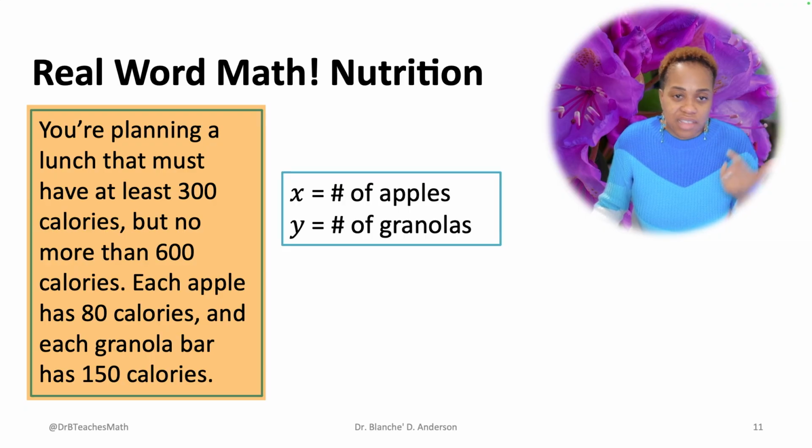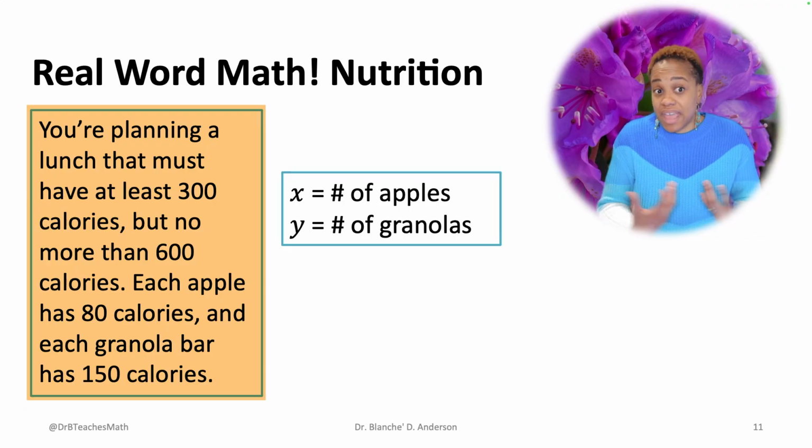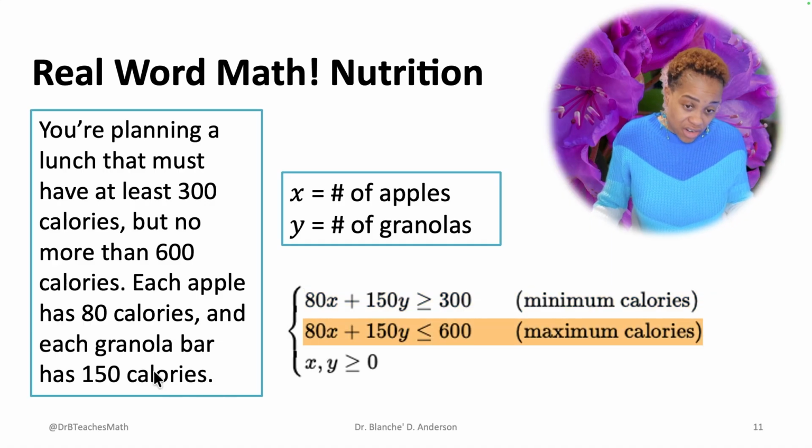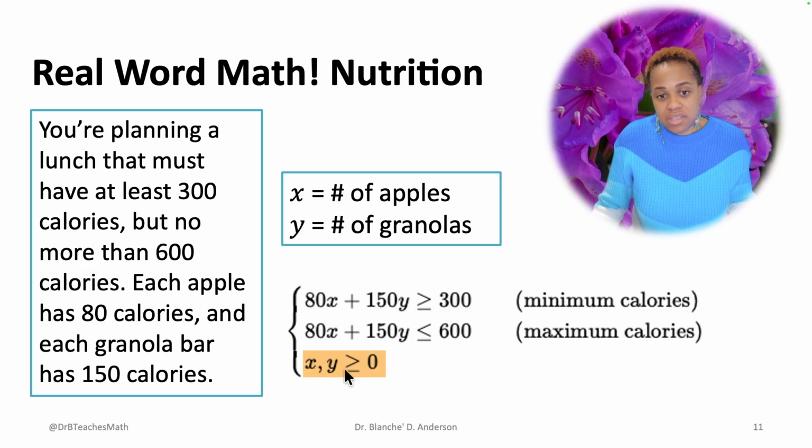And then this last one, which people do a lot of, counting calories. Oh my goodness. Well, how many apples can I eat? How many granola bars can I eat and still get enough calories, right? I need to make sure that I get at least 300 calories, but I don't go over 600, right? And then this is the same thing. I'm going to eat some apples. I have to eat some apples. You can't eat a negative apple. That should be X greater than or equal to 0, Y greater than or equal to 0. But when it does the comma, that means they're both like that.